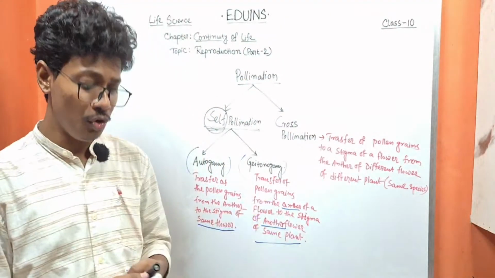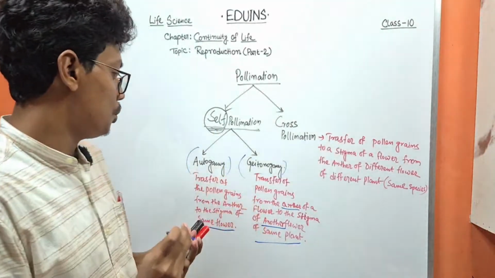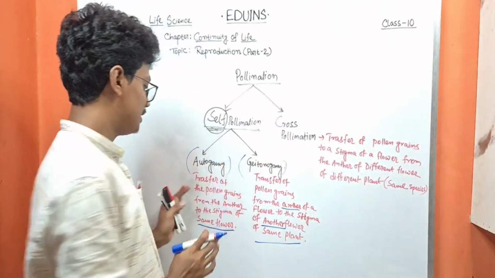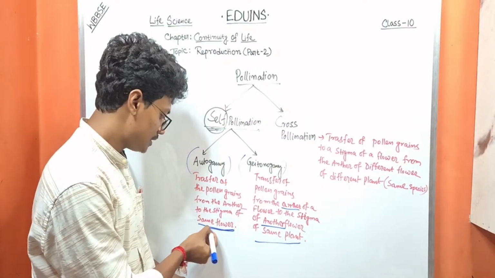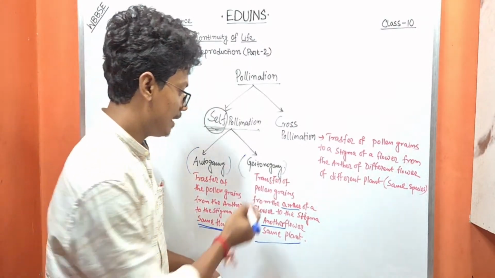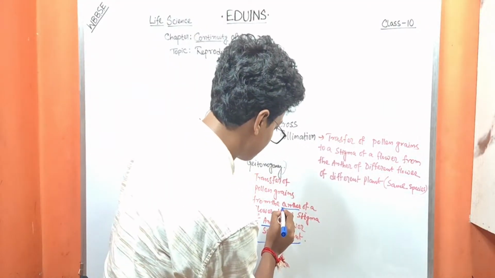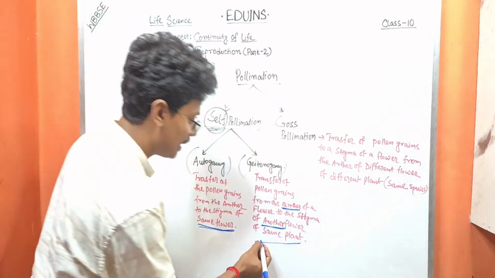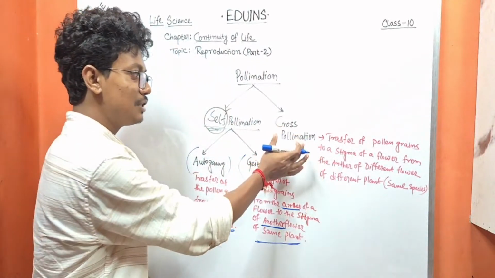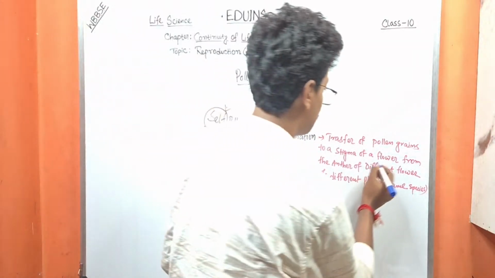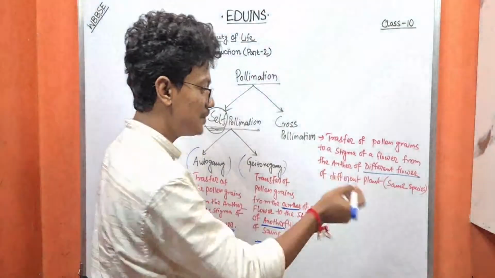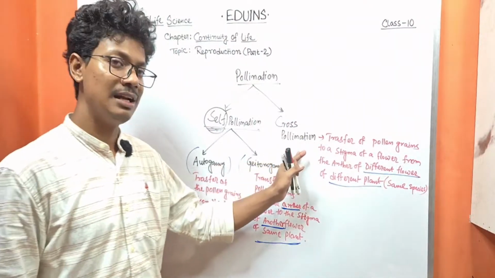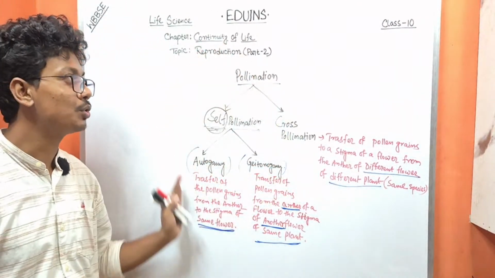So if we take the differences between self-pollination and cross-pollination: in autogamy it occurs in the same flower. Clear? In geitonogamy it occurs in a different flower but in the same plant. In cross-pollination it occurs between different flowers as well as different plants. Is this concept clear, I hope. That is the process of pollination.